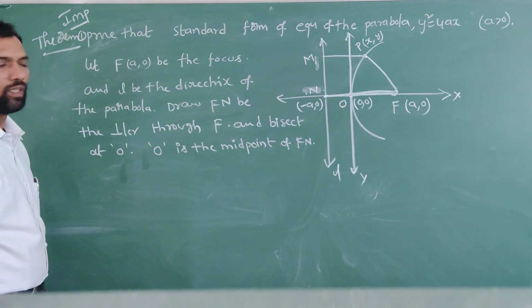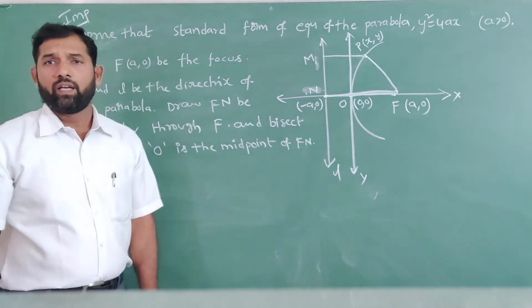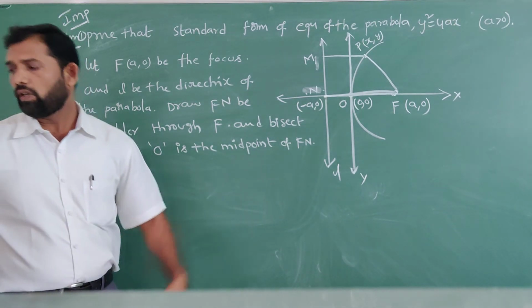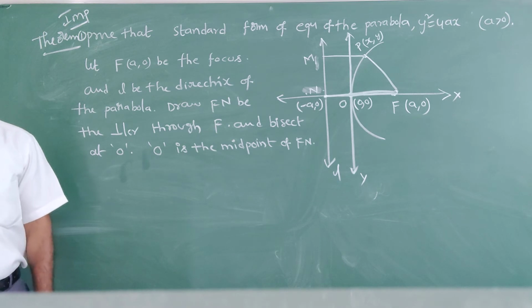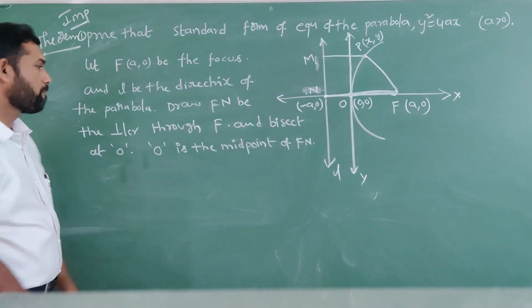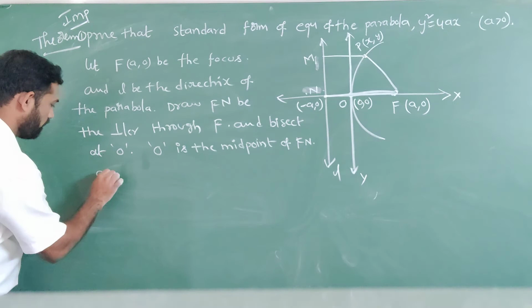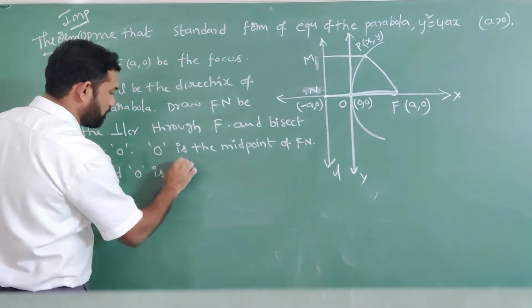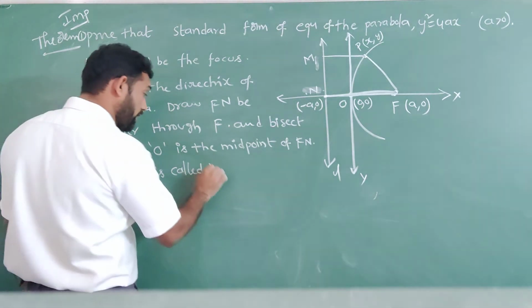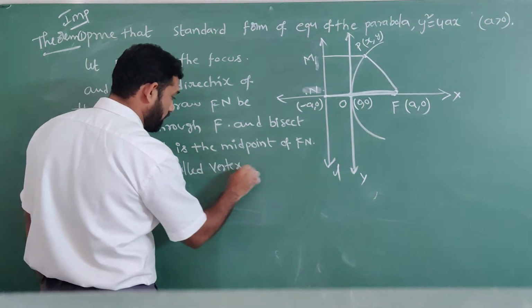Take O as the origin 0, 0. That is called the vertex of the parabola.